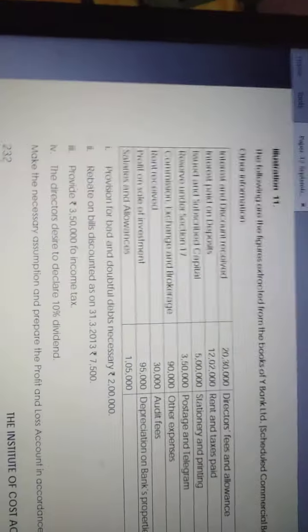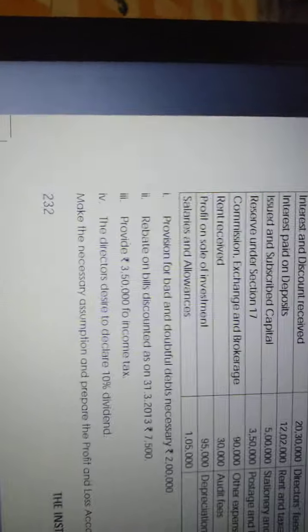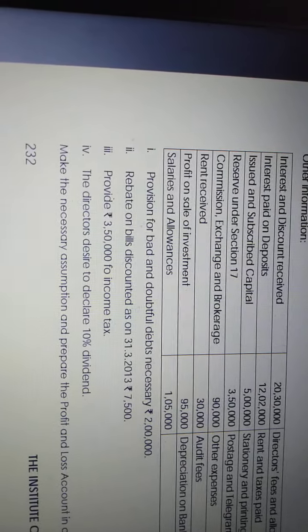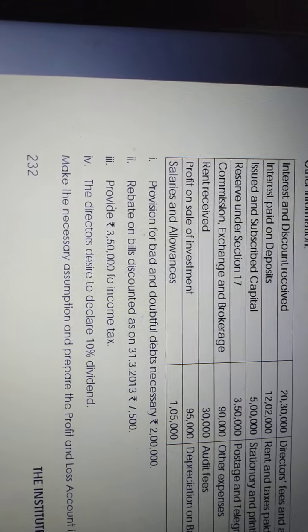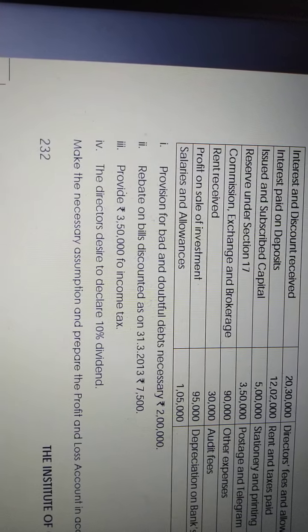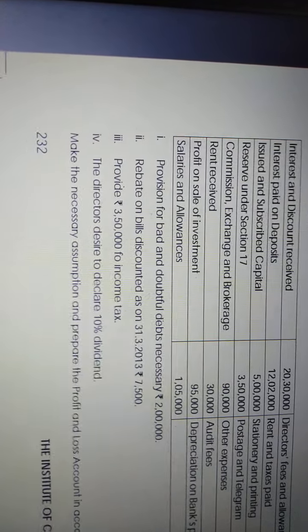Okay. So come to the workings, adjustments. What is the first adjustment? Provision for bad and doubtfuls. Expenses should be debited to the P&L account, and it should be debited to the P&L account.